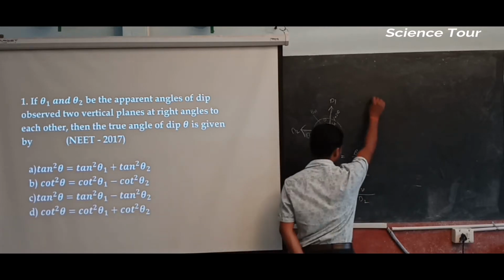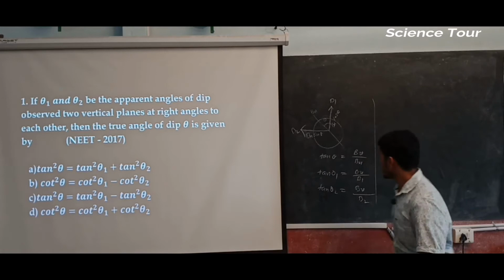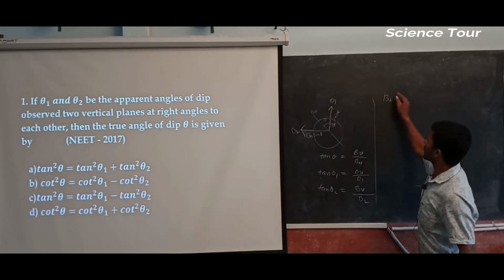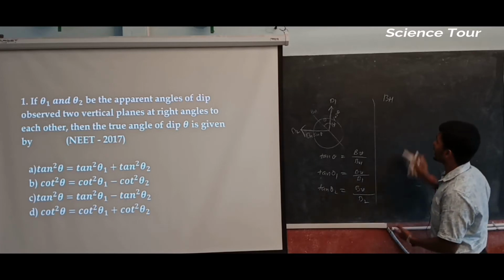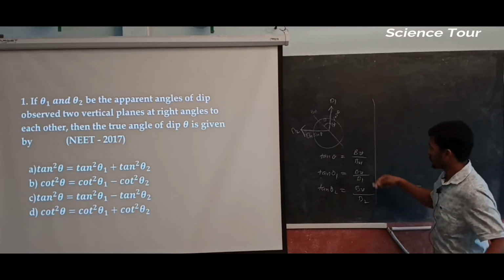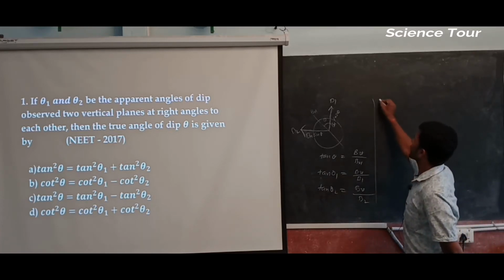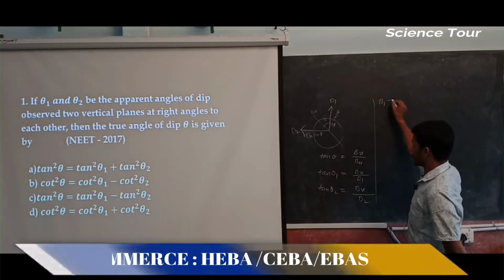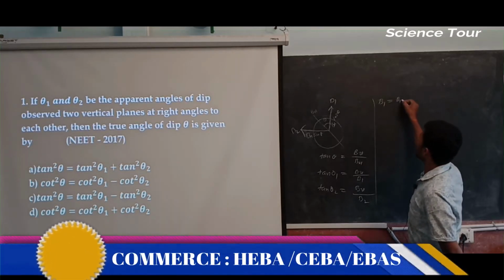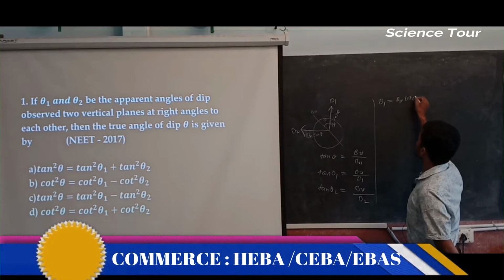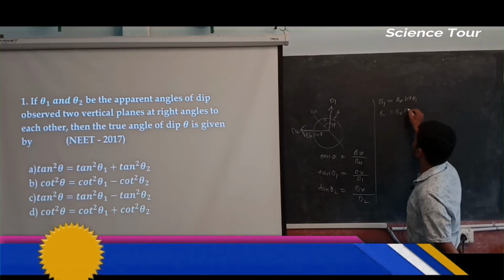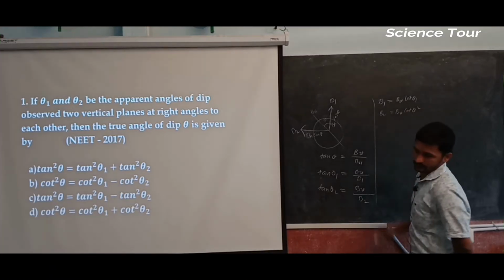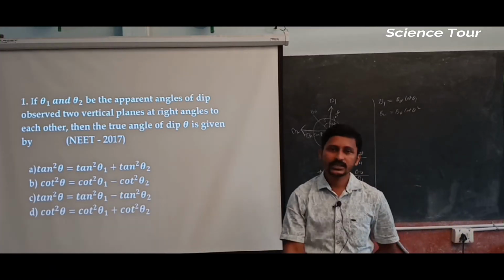So from these equations what you can get? B1 is BH because of the magnetic field, tan theta you are going to get, right? So you can get B1 is equal to BV cot theta 1, and B2 is equal to BV cot theta 2. Okay, isn't it?